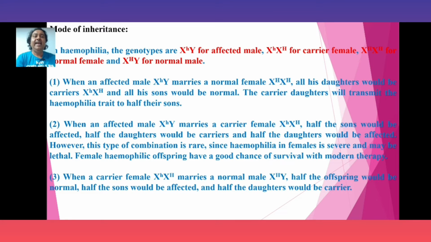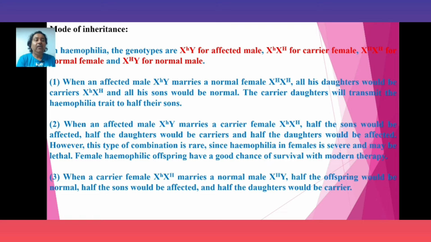Mode of inheritance. In hemophilia, the genotypes are X^h Y for an affected male, X^h X^H for a carrier female, X^H X^H for a normal female, and X^H Y for a normal male. When an affected male, that is X^h Y, marries a normal female, that is X^H X^H, all his daughters would be carriers, X^h X^H, and all his sons would be normal.